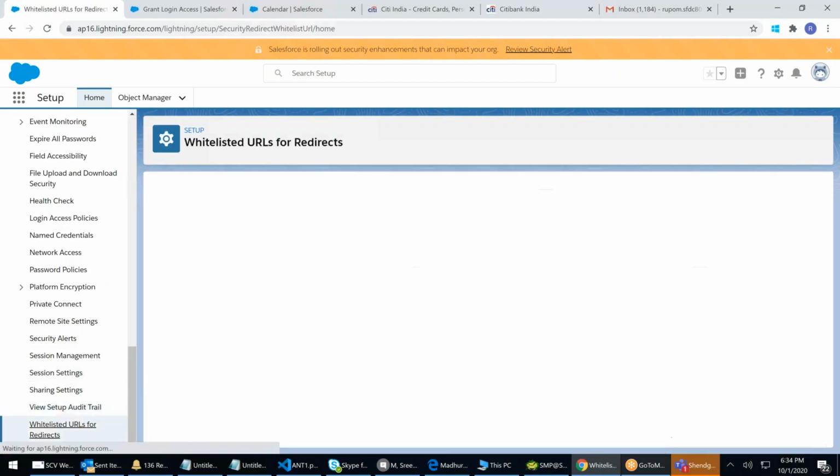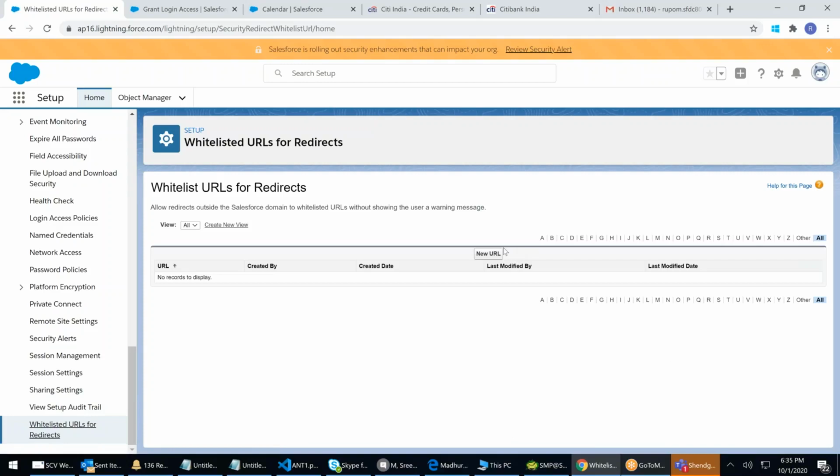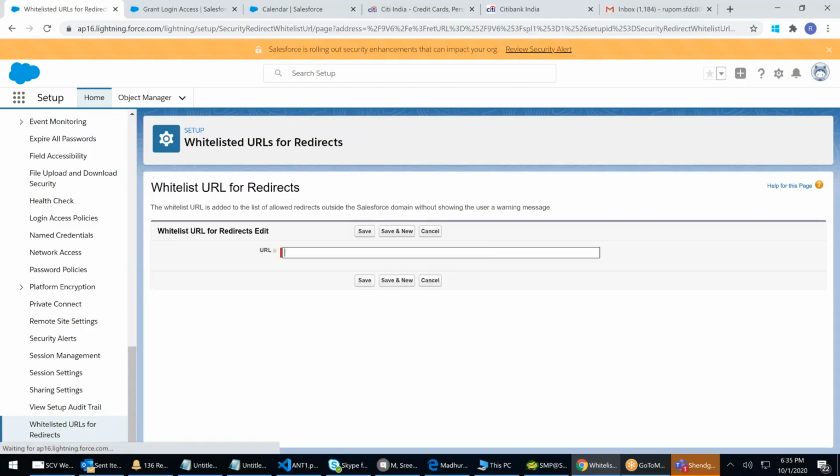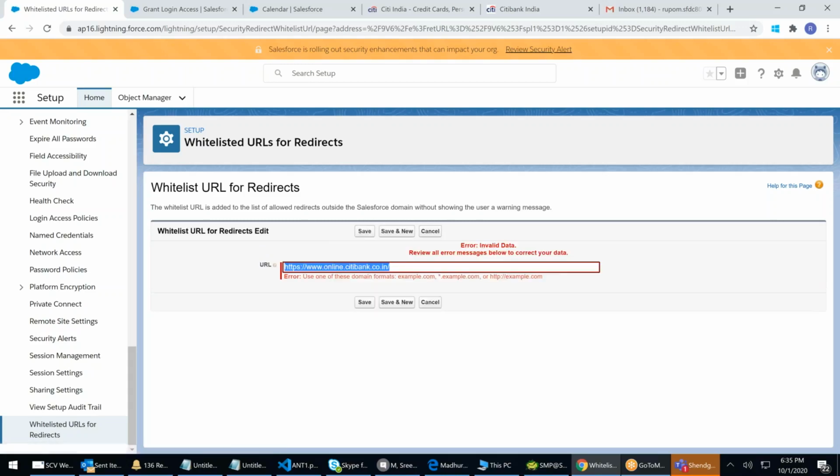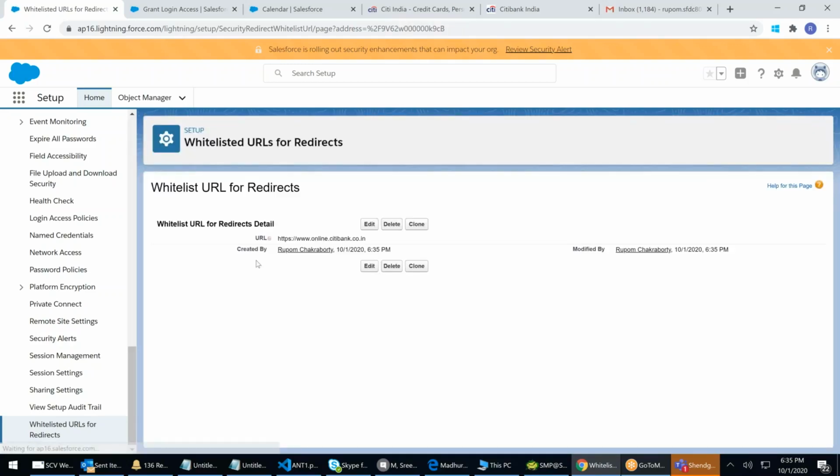The last one is called whitelisted URL. Here also you have to add a URL. So total 4 plus 1, 5 places you have to add URL. Whitelisted URL means don't block this URL. Whitelisted URL for redirects: you click a button and I want the system to take me to Citibank. Redirection URLs. So total 3 plus 1, 4 plus 1, 5.